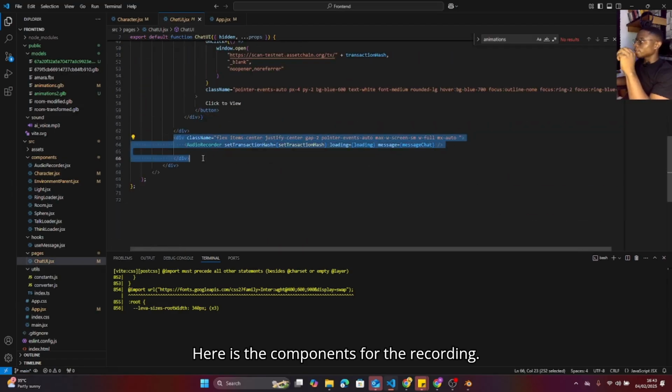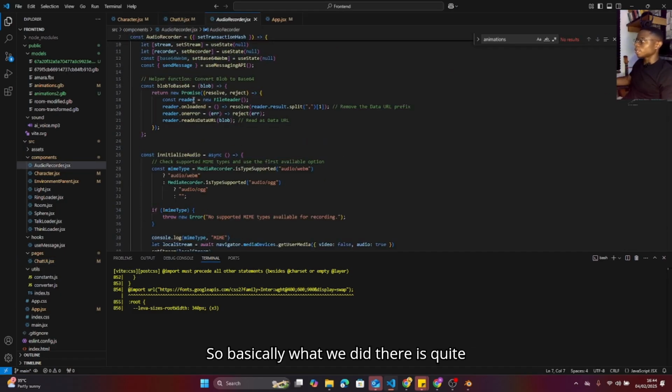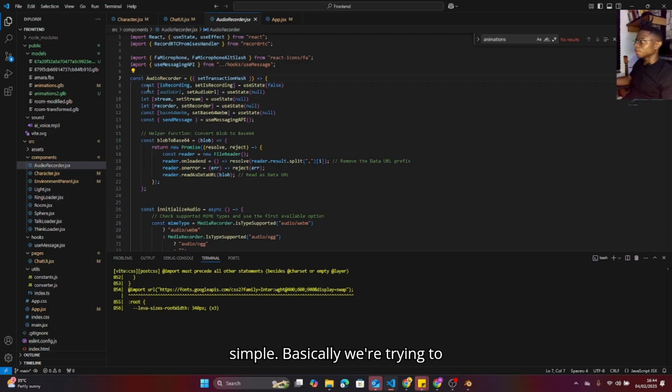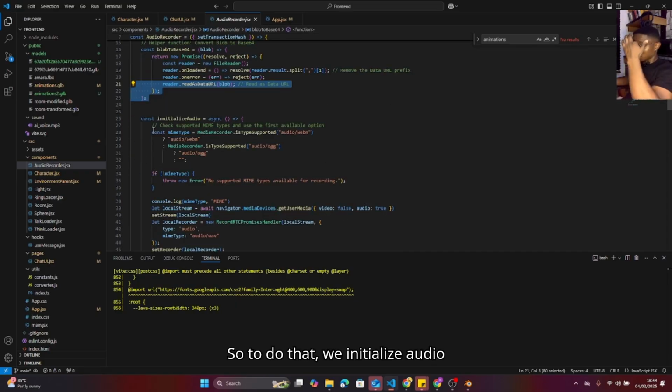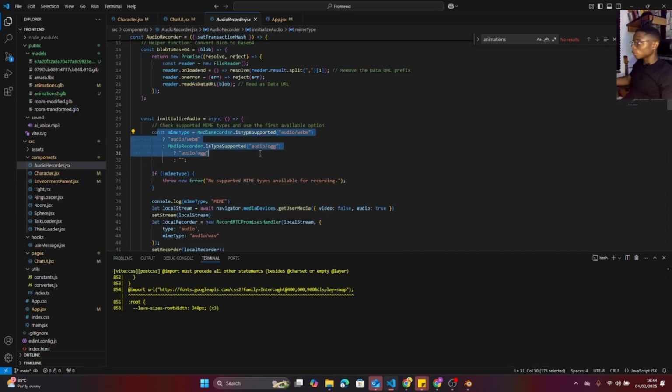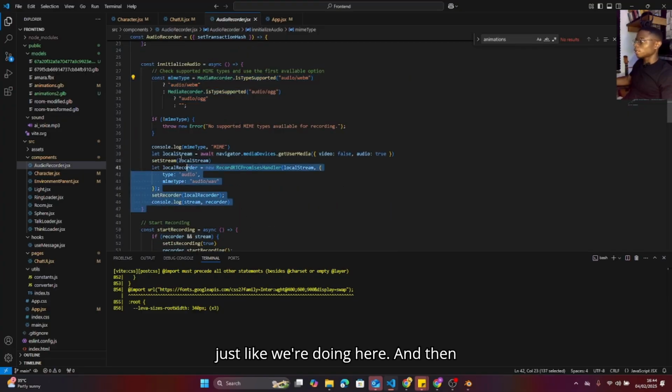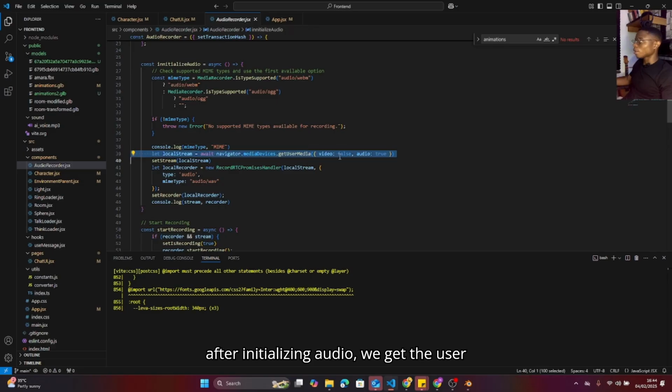So basically, what we did here is quite simple. We're trying to get the audio from my laptop or my system, basically. To do that, we initialize audio, just like we're doing here. After initializing audio, we get the user permission. That's what this line does. And after getting user permission, we can now start recording.